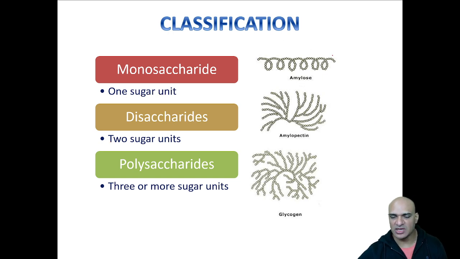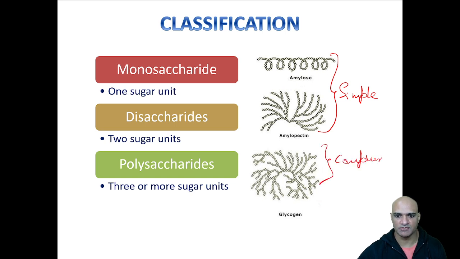So in our day-to-day usage, we call monosaccharides and disaccharides simple sugars, and the polysaccharide is what is called the complex sugar or the complex carbohydrate. So this is simple carbohydrate, this is complex carbohydrate. So simple carbohydrates get digested very easily, very fast. Complex carbohydrates take longer to be digested.